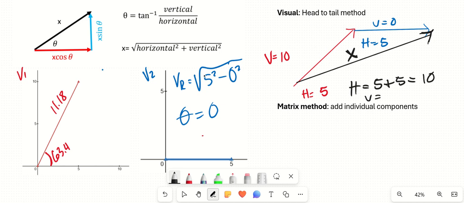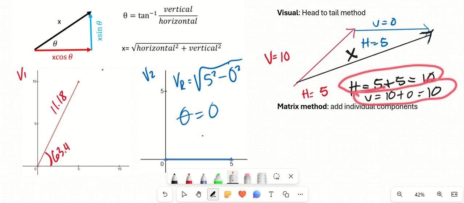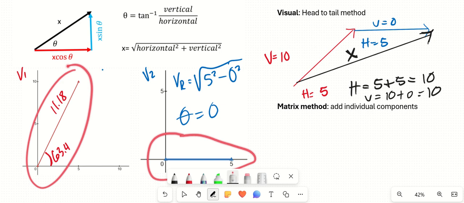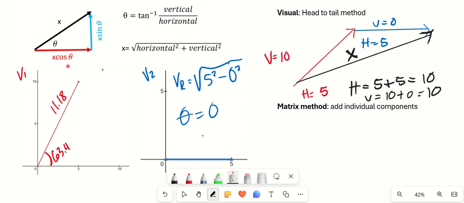My red vector had a vertical component of 10, and the blue vector had 0, which gives me 10. So when I add these two vectors together, I get a new vector that has a horizontal component of 10 and a vertical component of 10. Notice that this is not the same as either one of the individual vectors. It's a combination of both of them.